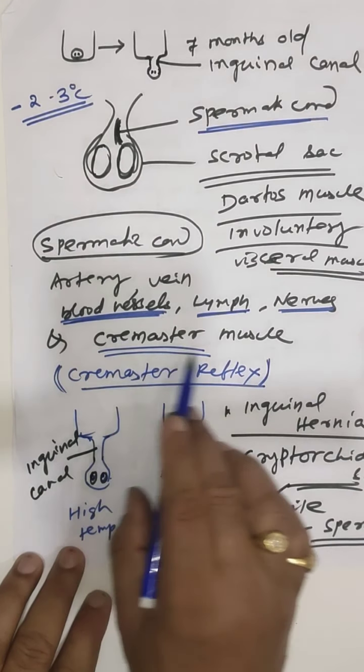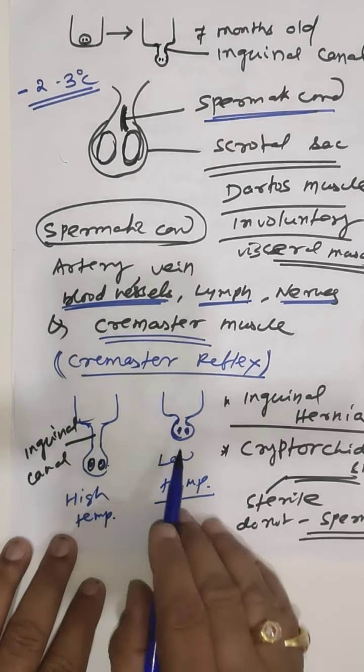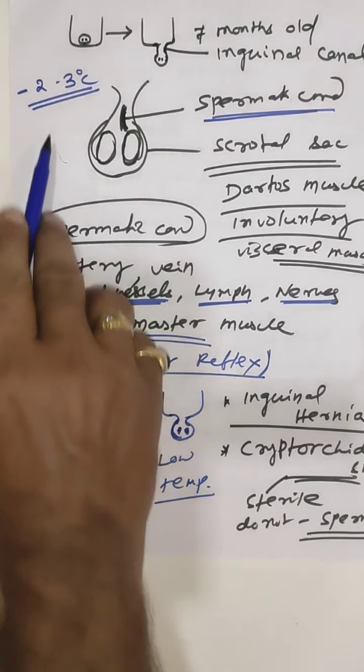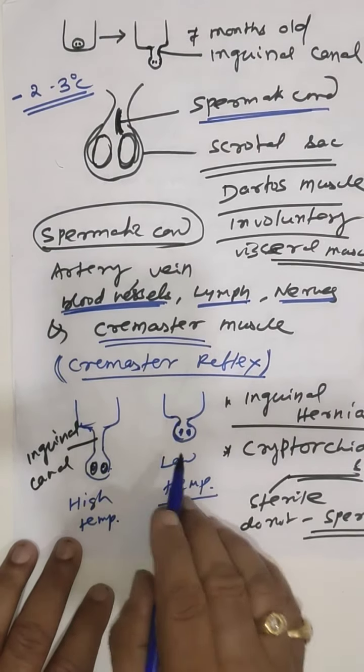What are the functions of the cremaster muscles? Generally, the testis is found inside the scrotal sac and requires 2 to 3 degrees centigrade less than the body temperature for spermatogenesis and storage of the sperm.